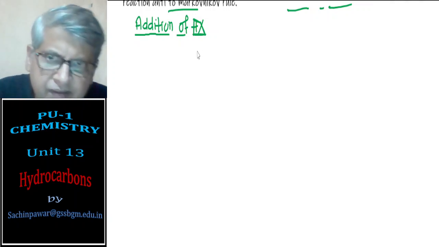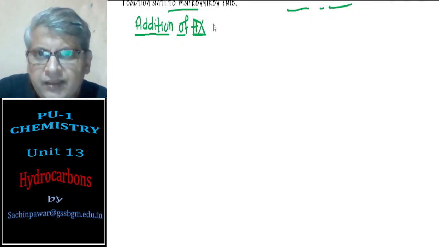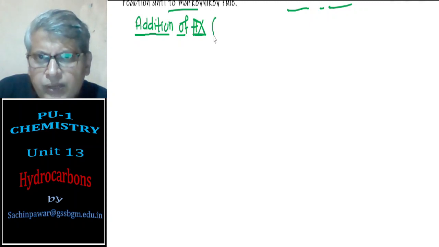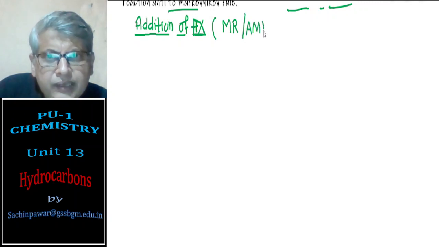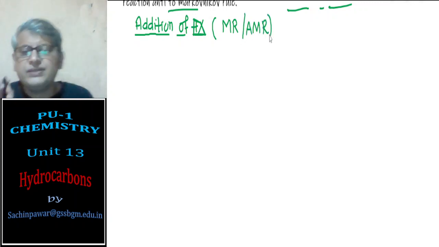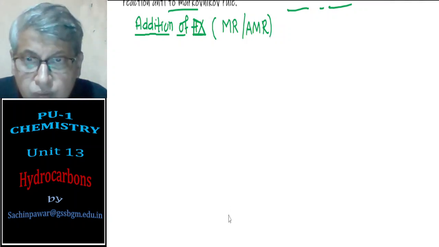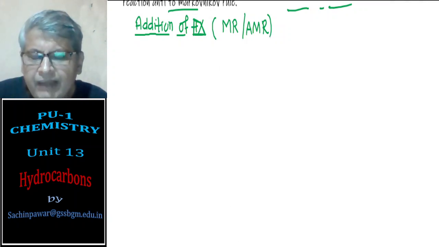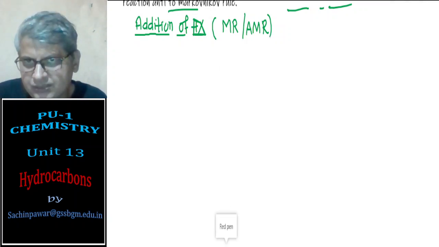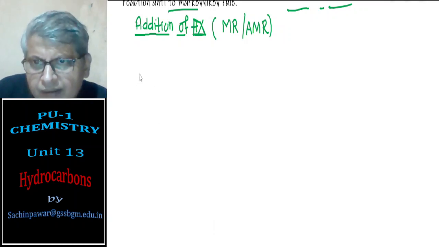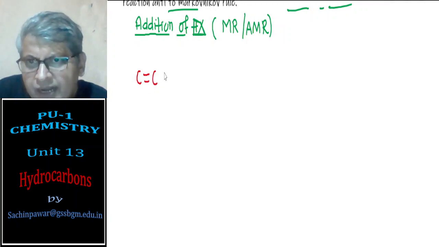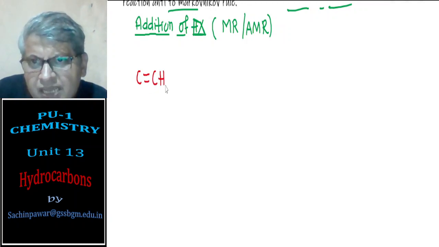We shall see examples of when to apply it and when not to apply it. Now, we have two types of alkenes. One is called a symmetrical alkene, where a double bond is formed and the two carbon atoms of the double bond are attached to the same atoms.